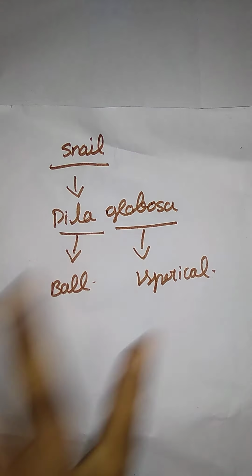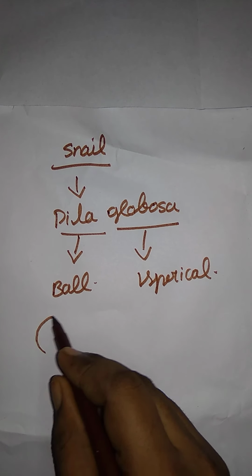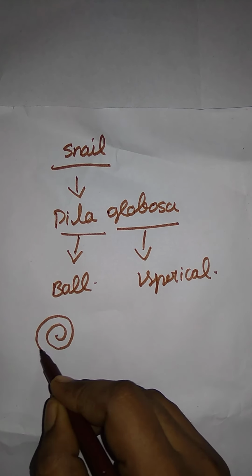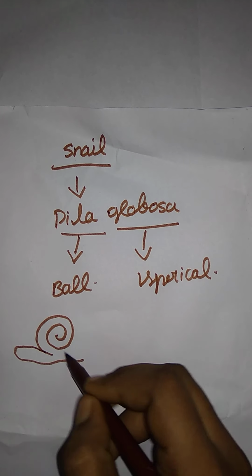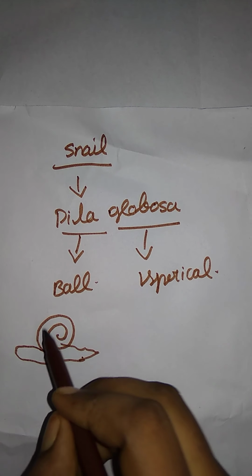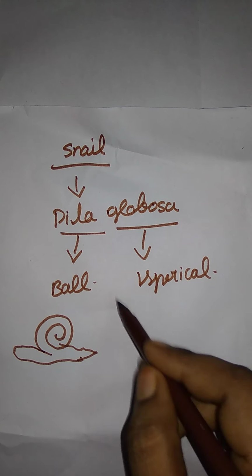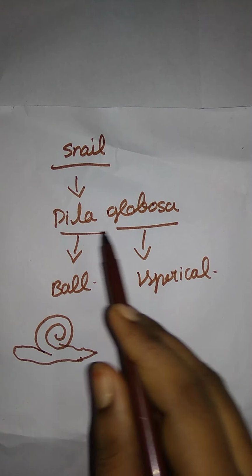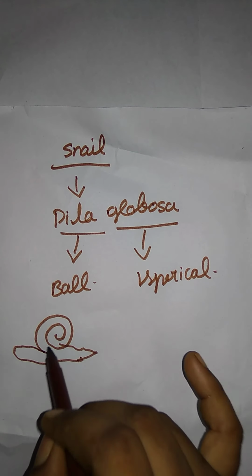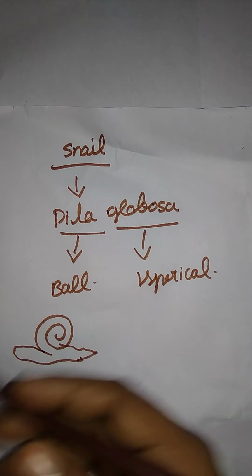Here I have to show the snail's body shape. They actually have a body wall like this. A ball-like structure, that is a spherical, rounded body, a shell-like structure on their body surface. It helps to protect them from predators.